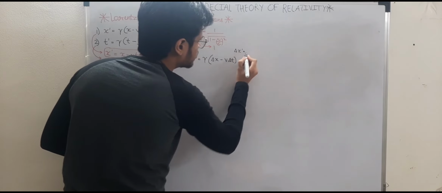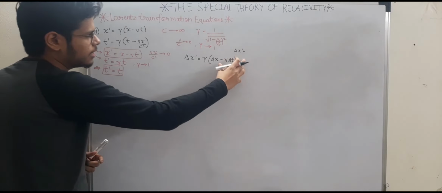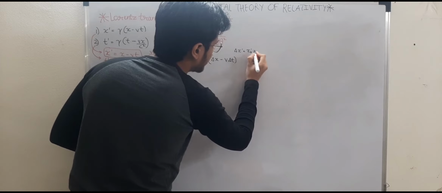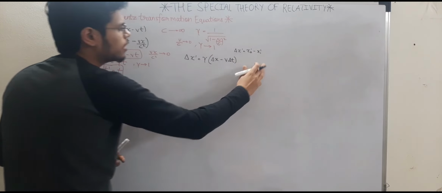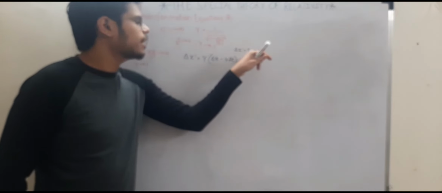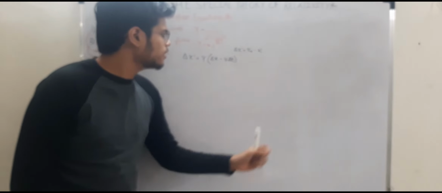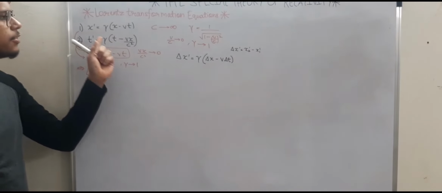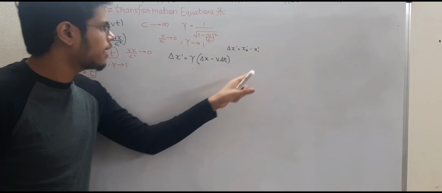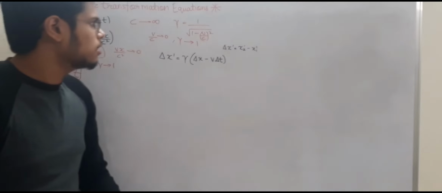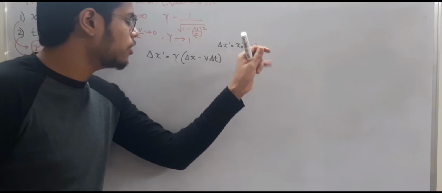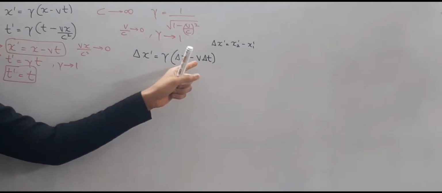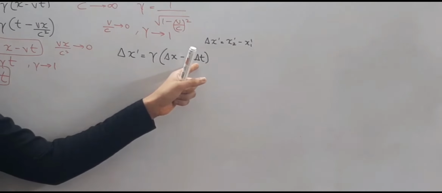If I try to write what delta x dash is, that is x2 dash minus x1 dash. And what are x2 dash and x1 dash? x2 dash is the space coordinate observed from the reference frame moving at speed v, and x1 dash is the space coordinate of the initial event observed from the reference frame moving with speed v.